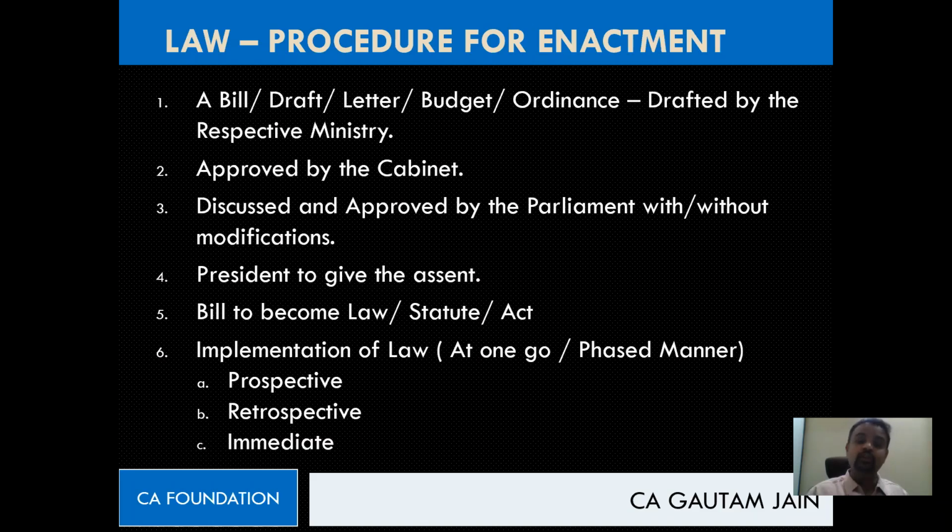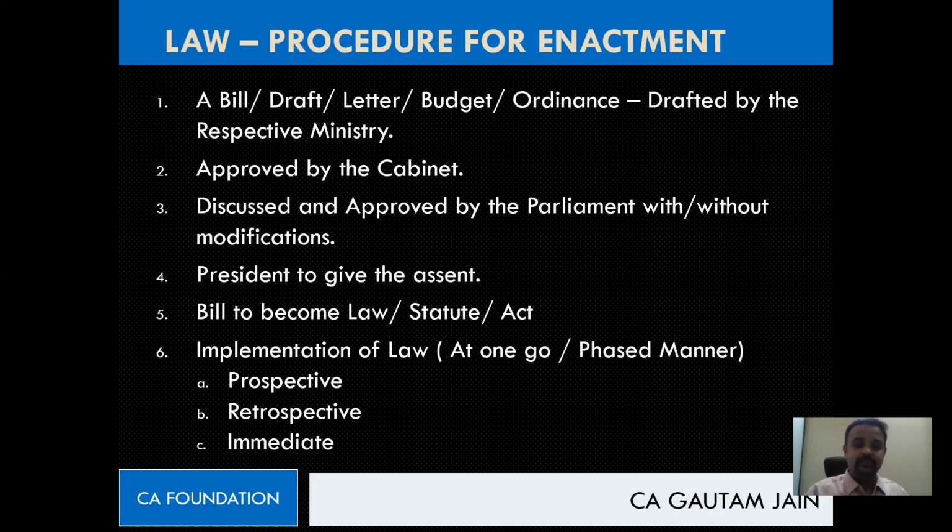Or sometimes when they don't know how the people will react and they want to just understand, that is also a possibility, that they might go in a phased manner. Correct. And then when will they go for it at one go as a whole? When the law is small, or the approach itself is totally different. So let's change the law totally. Then they'll not go for a phased manner. So there can be certain circumstances, and based on circumstances you will have to answer. Yeah, Ajit is saying lockdown is in a phased manner.